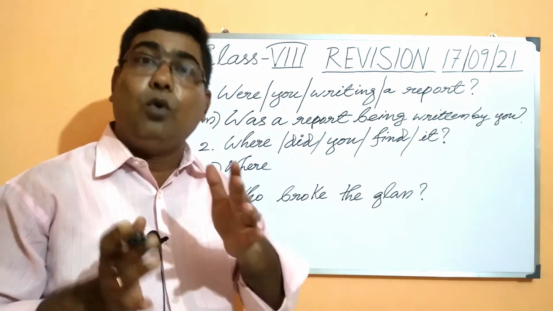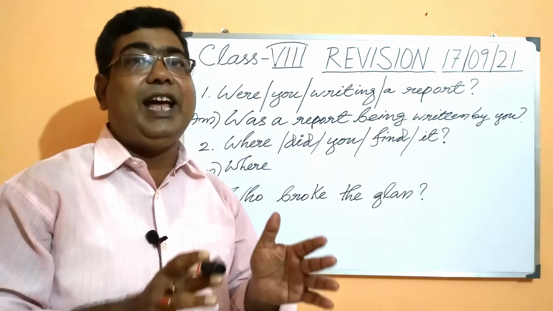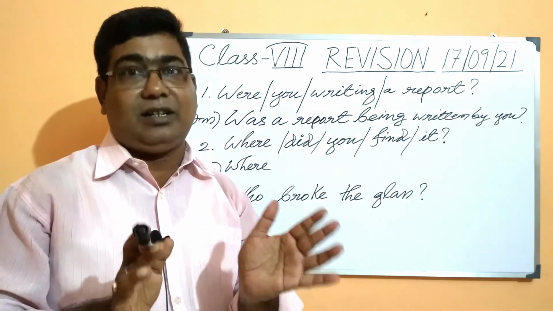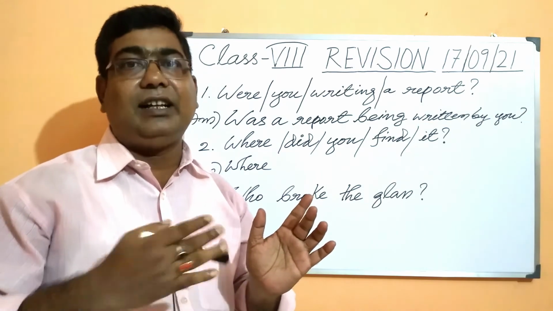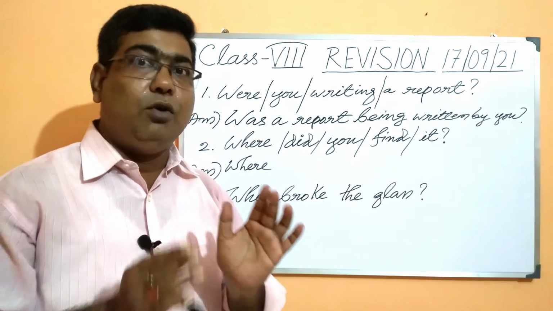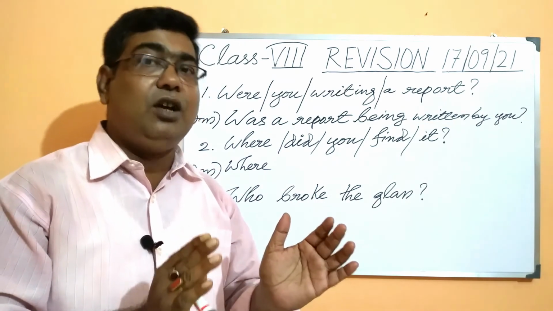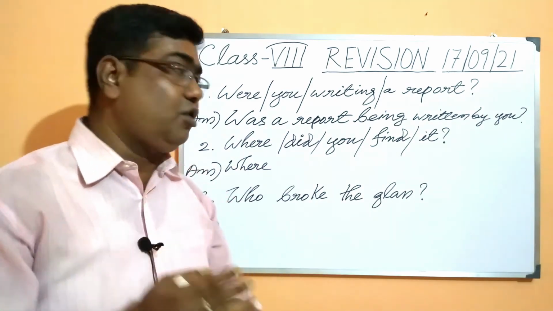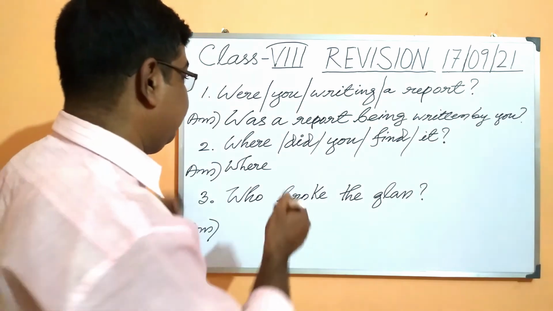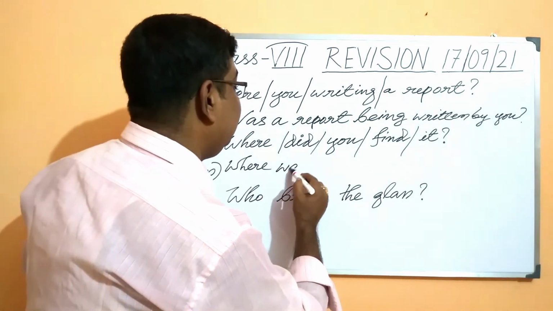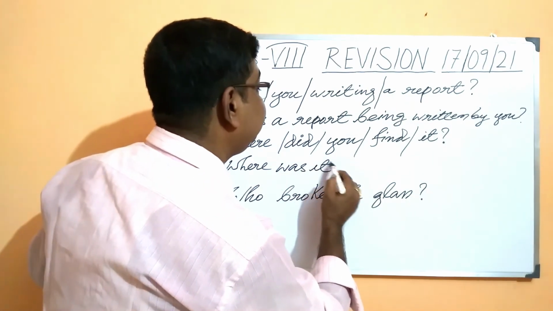So it was, but don't write it was. We have to write was it because we have to keep the structure correct, because this is a question, and while we are transforming the sentence into passive, we have to keep the same structure which is generally used for a question. So not it was, it will rather be was it. So where was it?